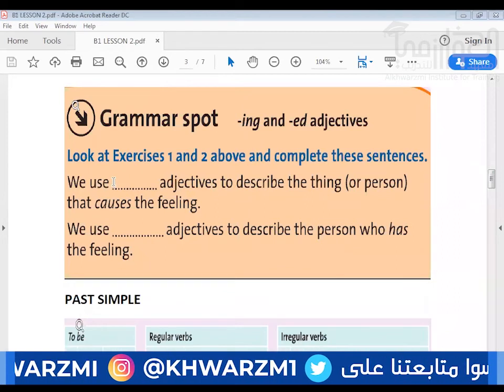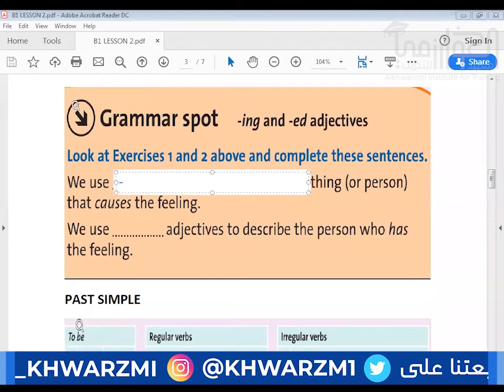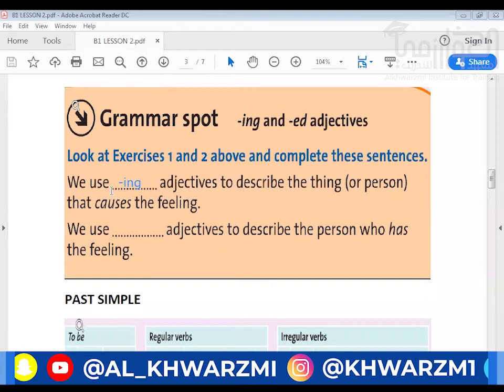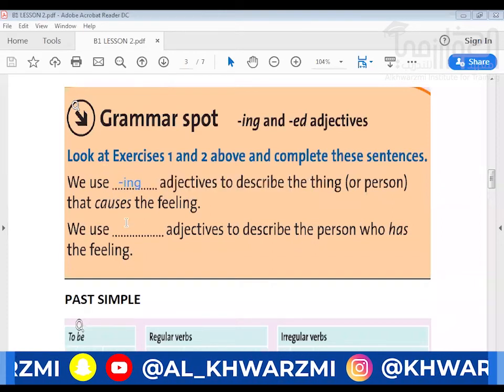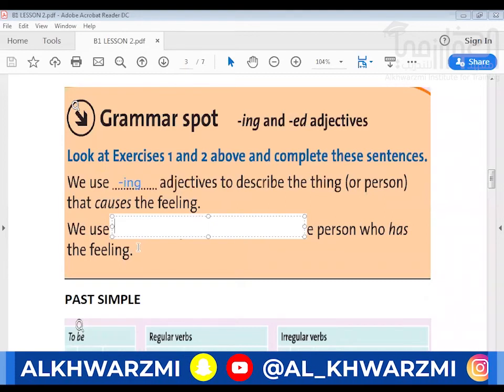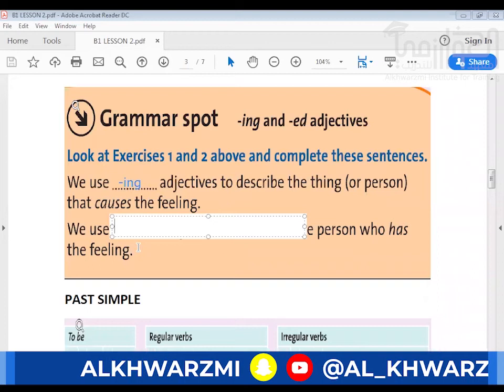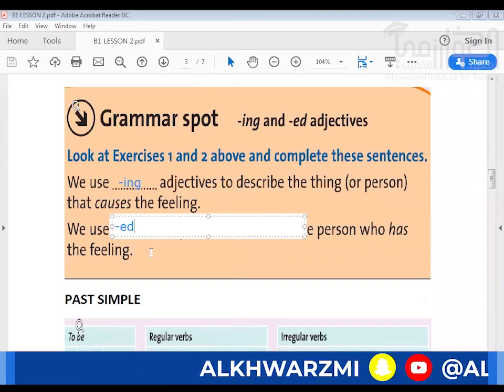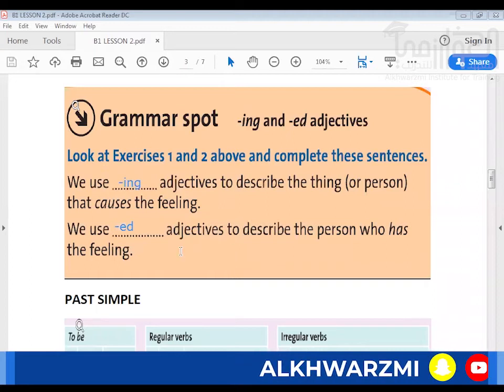So we use the -ing to describe what causes, what makes you feel something. And then we use the -ed to talk about how you feel. The -ed talks about how you feel. Very good. So these are the rules. These are the rules that we use. We've seen that earlier on.